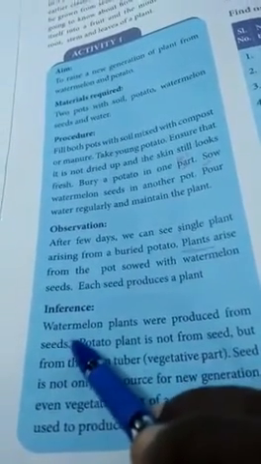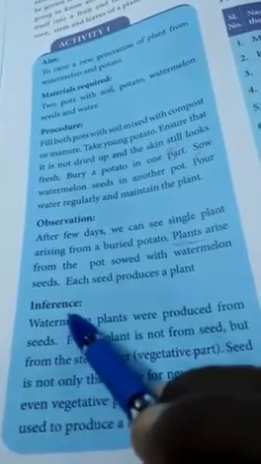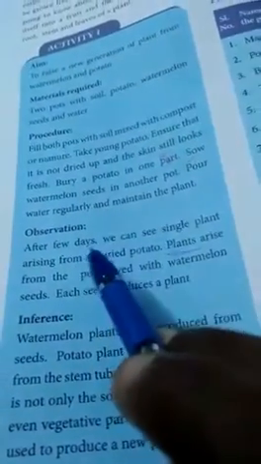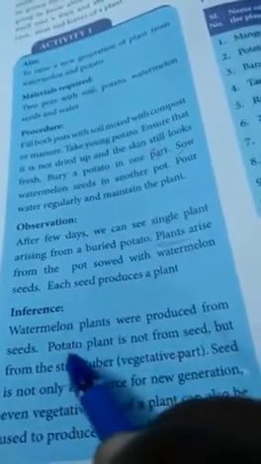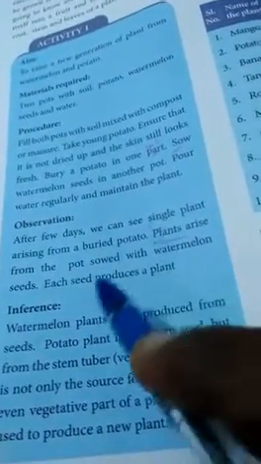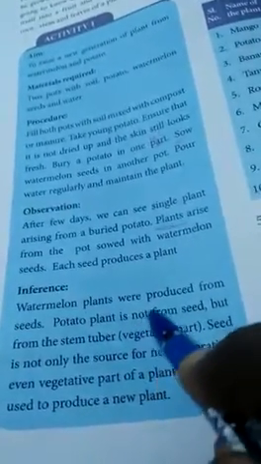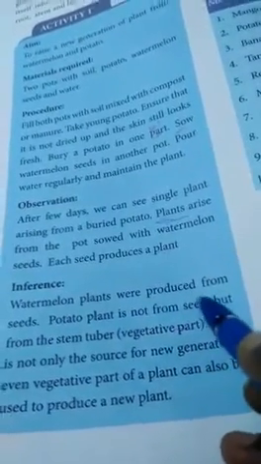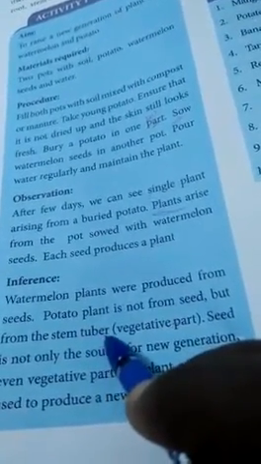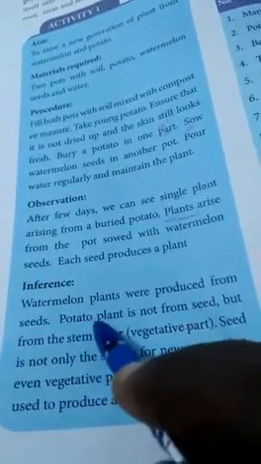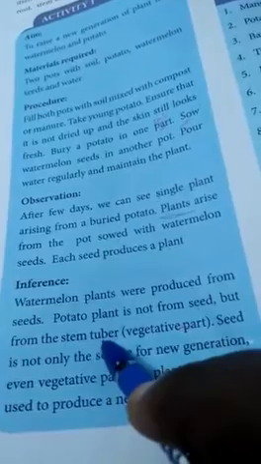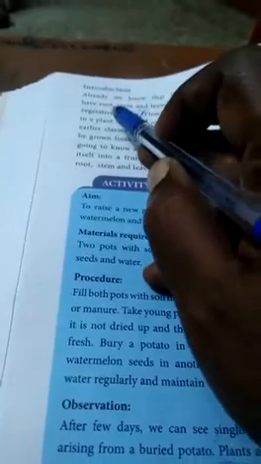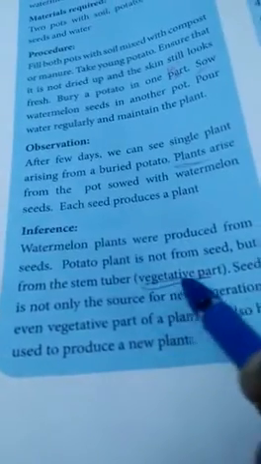Watermelon plants come when you sow the seeds, so new plants arise. But a potato, how does it grow leaves and a plant? A potato plant is not from a seed, but from the stem tuber. That is how potato plants arise from the stem tuber, that is a vegetative part. Already two parts are present there, no? Root, stem and leaves, no? That also is a vegetative part.